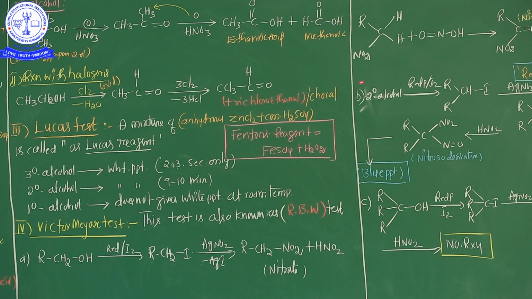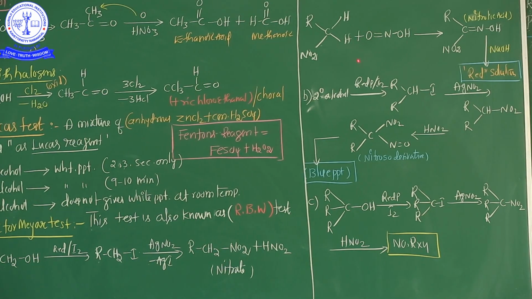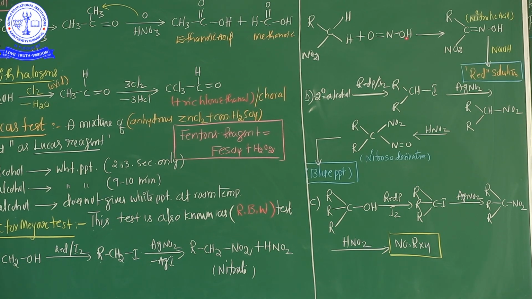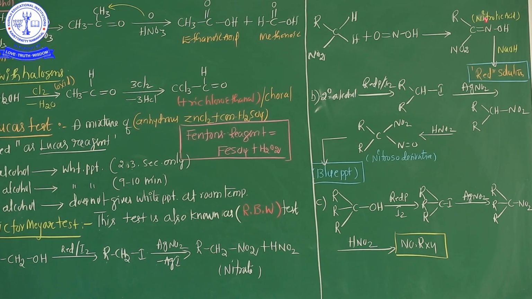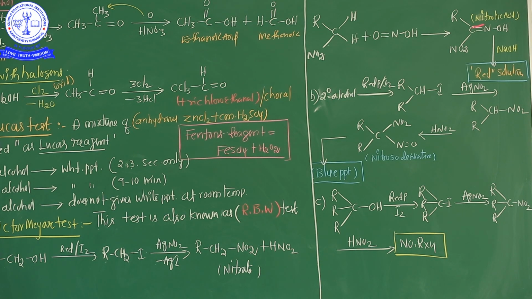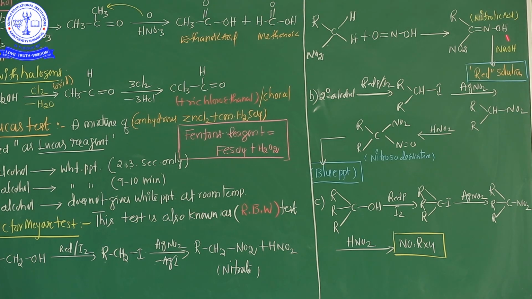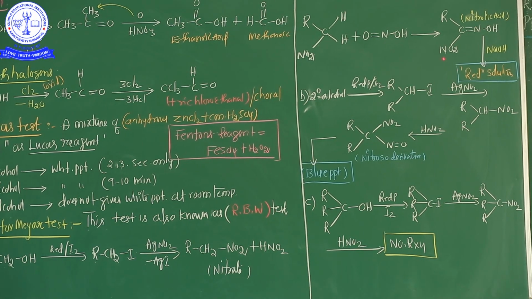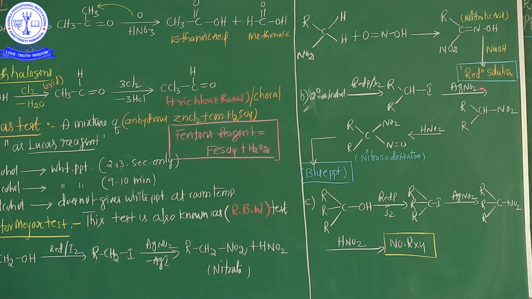This compound RCH2NO2 is treated with nitrous acid, HNO2, and finally nitrolic acid is formed. This is the nitrolic acid. This nitrolic acid is again treated with sodium hydroxide, ultimately a red color solution forms inside the test tube. So see, this is the important confirmation test of the primary alcohol in the Victor-Meyer test.